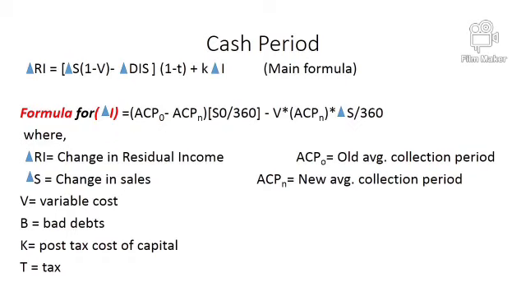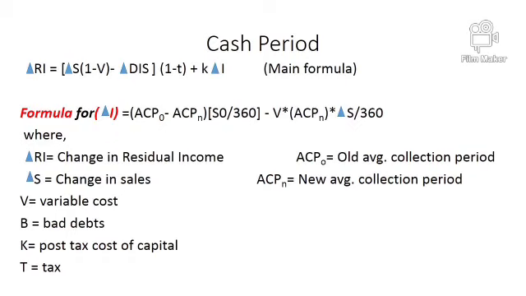Change in investment equals old collection period minus new collection period multiplied by old sales upon 360, minus variable cost into new collection period multiplied by change in sales divided by 360. We also need to find out the change in discount, and then we'll find out the residual income.